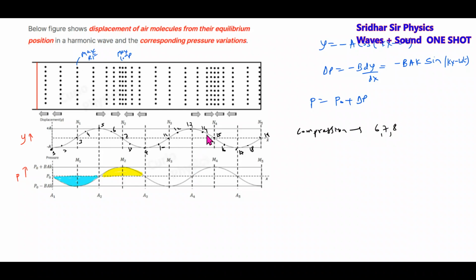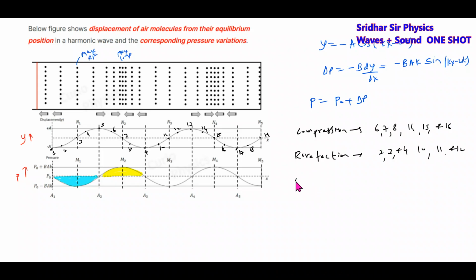Again here 14, 15, 16. Rarefaction will be 2, 3, 4. Then next again 10, 11, 12. All these are rarefaction. Okay, fine.